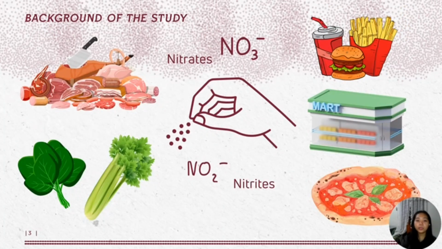Nitrates and nitrites are commonly used in processed meats like bacon and sausages. These compounds can occur naturally in certain vegetables, such as spinach and celery. Moreover, with their increasingly busy lives, people opt for pre-cooked meals, fast food, or easy-to-prepare options, which often contain high amounts of preservatives.